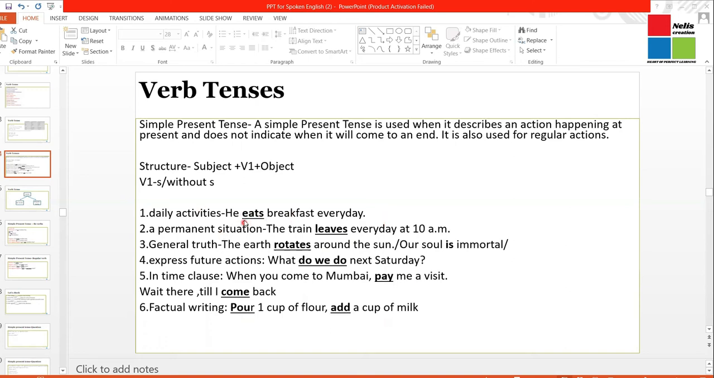As you can see, the verb has been underlined to make it clear for all of you what is the form of the verb. So if you notice, the verb is used with the S most of the time if the subject is singular. This is something that you really need to understand and remember, because this is a very common mistake which is made even by senior or advanced learners of English. Let's understand further about simple present tense.